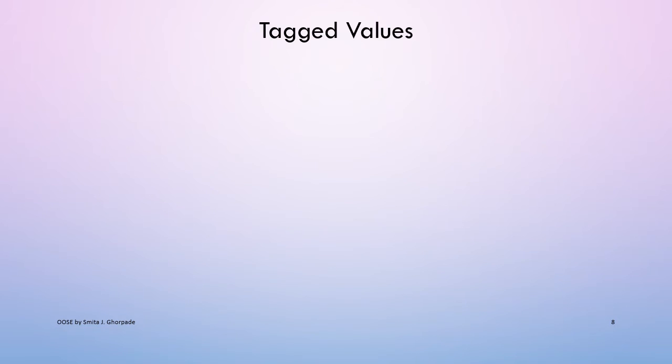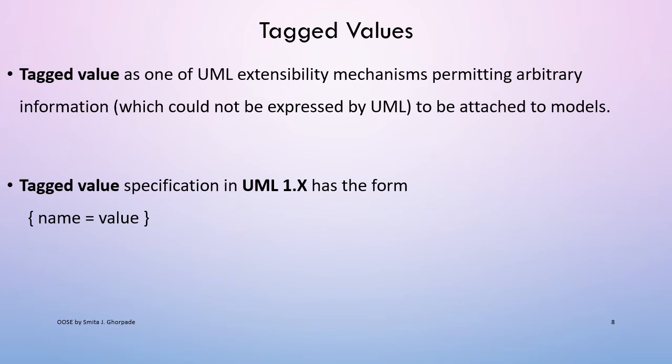Now one more important common mechanism which we can include on a model is the tagged value. Tagged value is one of the extensible mechanisms which will permit us to write arbitrary information which is attached with the model. Tagged value is a keyword-value pair that may be attached to any kind of model element. Means along with any UML component you can use this keyword and value pair.